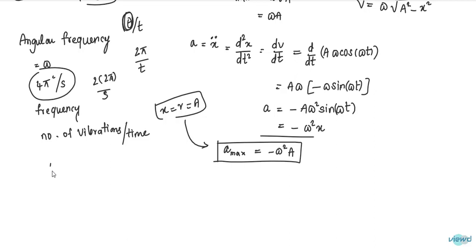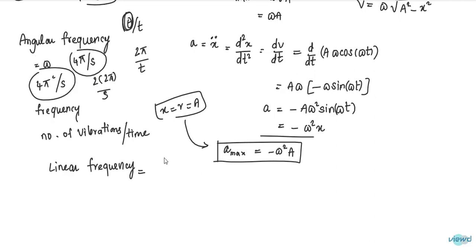Then what is linear frequency? Linear frequency means how many vibrations have been completed. Angular frequency means how much rotation has been done. Here 4 pi, this much rotation has been done, that is called angular frequency.